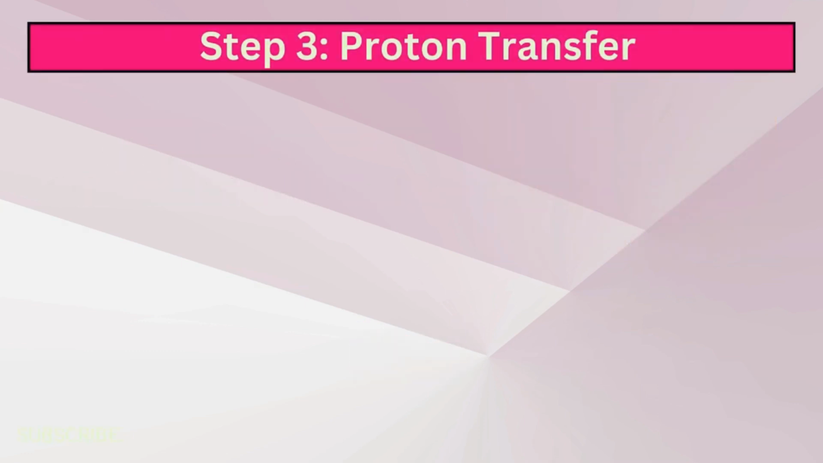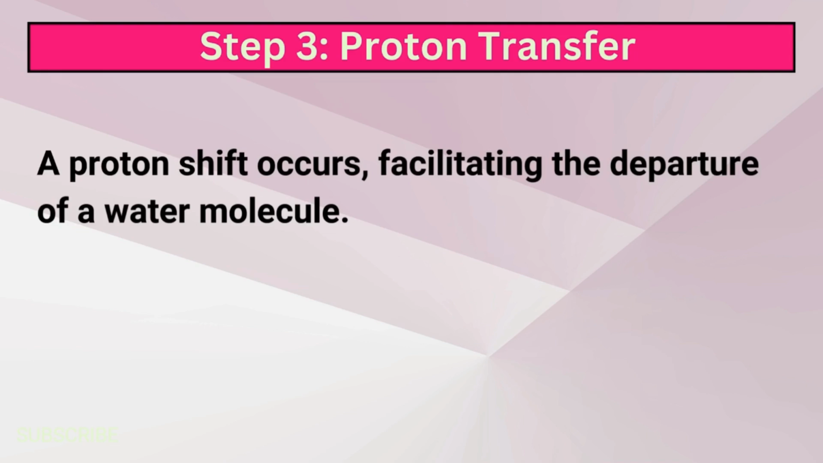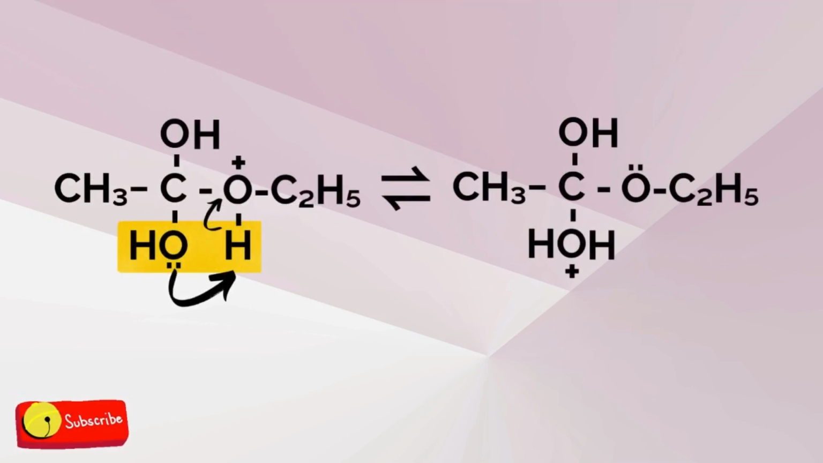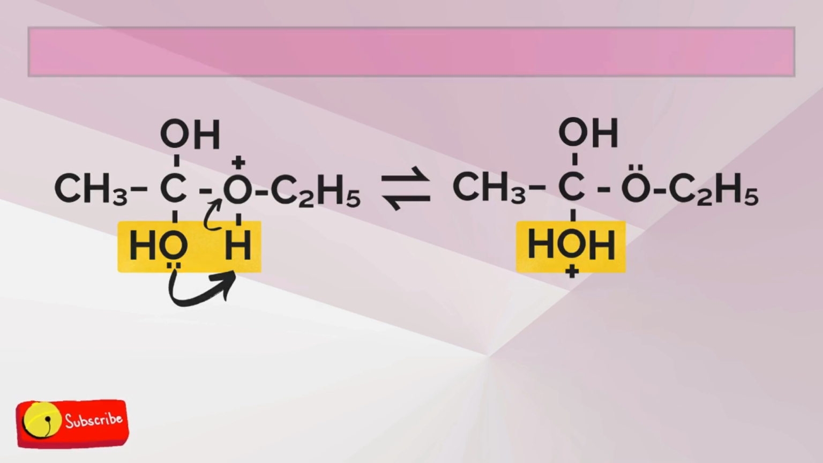And step 3 is the proton transfer. A proton shift occurs, facilitating the departure of the water molecule. A proton, H+, is shifted to the OH group, thus making it in the form of water, and the elimination of the water molecule is facilitated in this step.